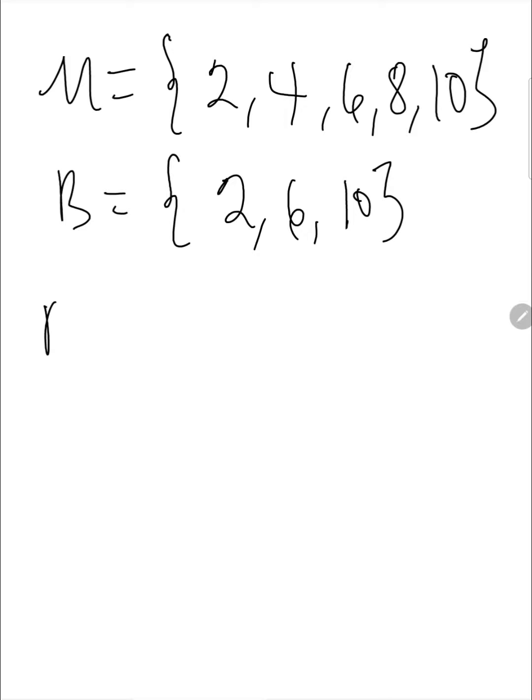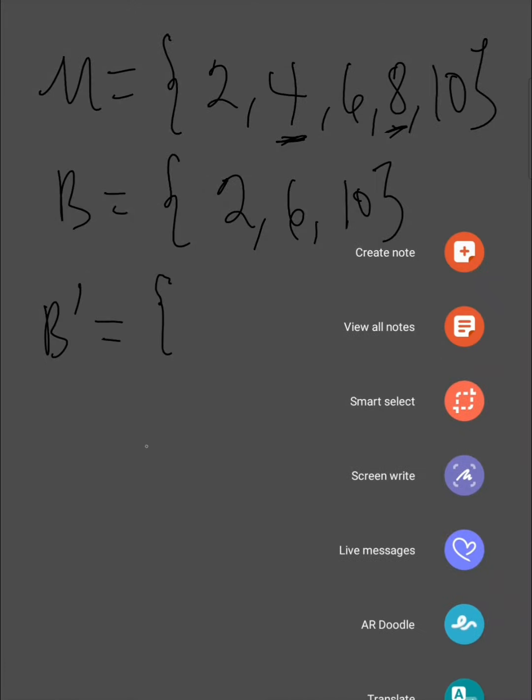So to find the B complement, as I've already explained, they are the elements in the universal set which cannot be found in the set B. So 4 cannot be found in the set B. 8 can also not be found in the set B.